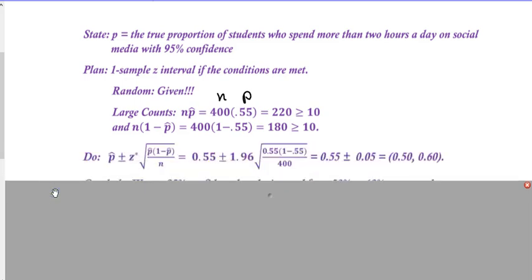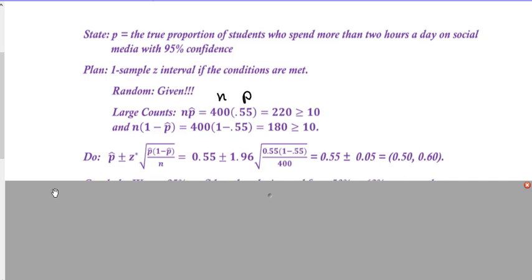Fill in the numbers into the formula. P, 0.55, plus or minus 1.96. And again, remember, it's 1.96 because it's a 95% confidence interval. If we use a different confidence interval, then we would use a different z-score.